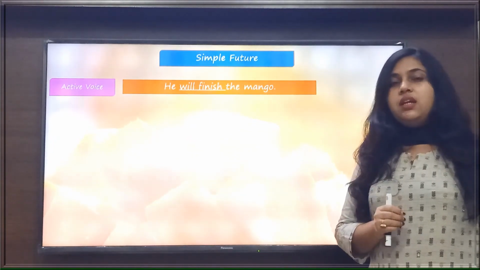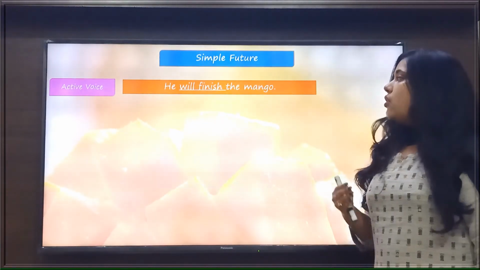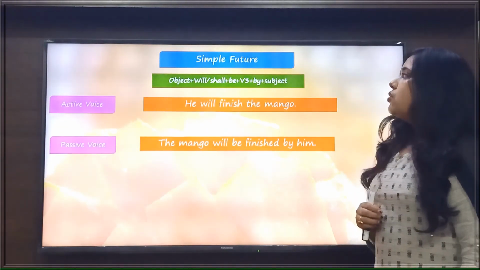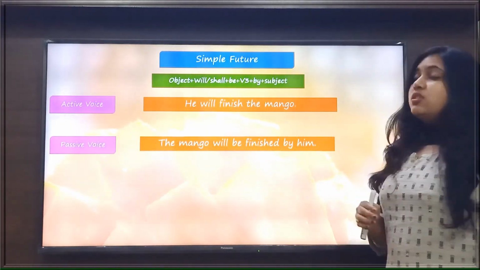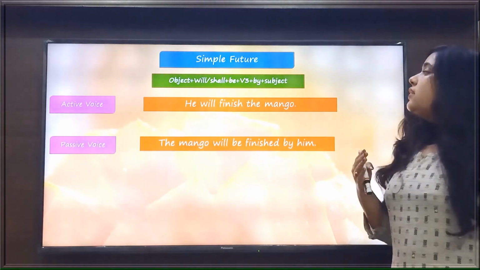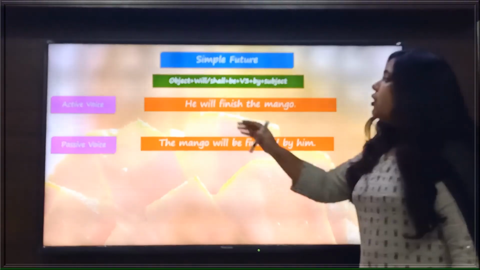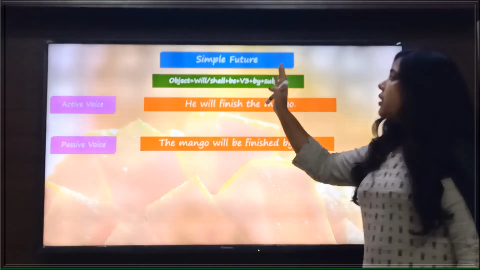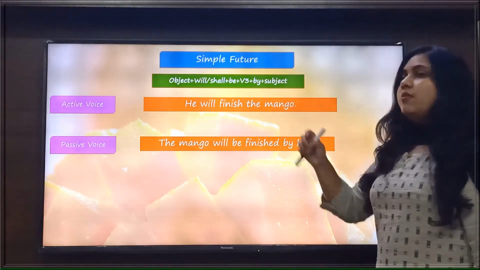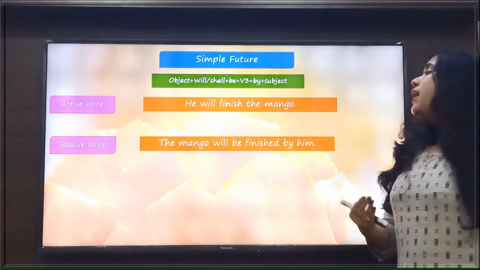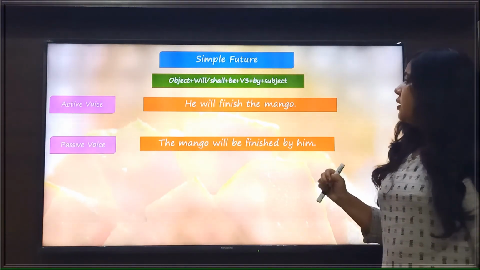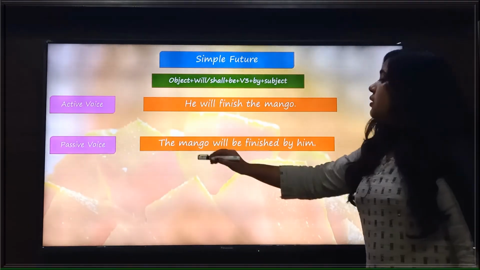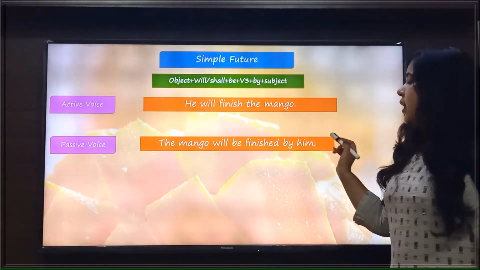Now we see the passive voice of this sentence. When we change this sentence into the passive voice, we use this formula: object plus will/shall plus be plus V3 plus by plus subject. And when we apply this formula here, our sentence in passive voice will be: The mango will be finished by him.